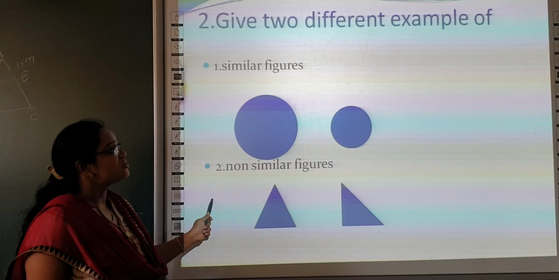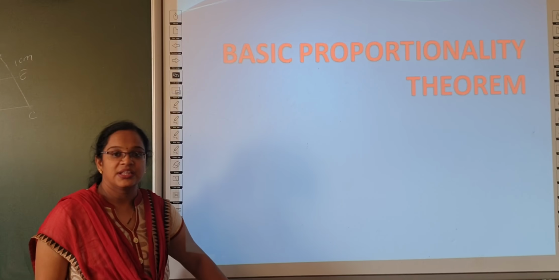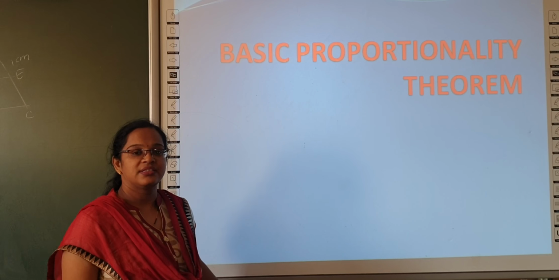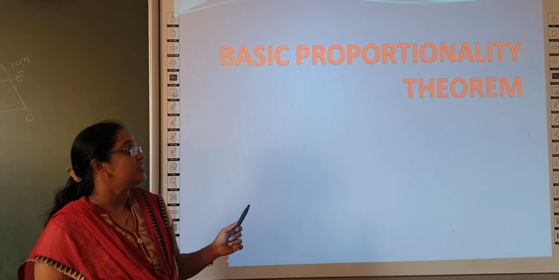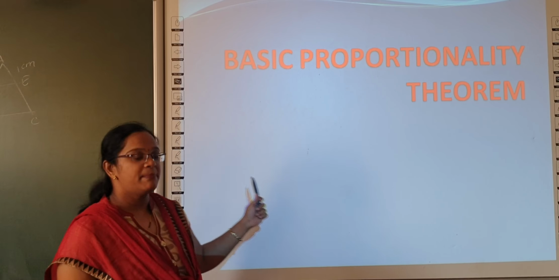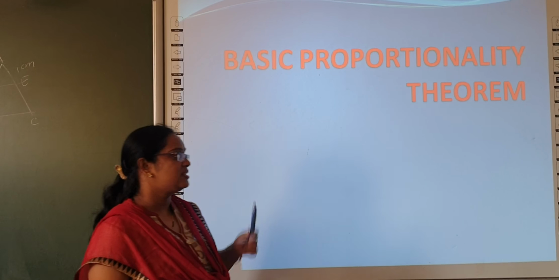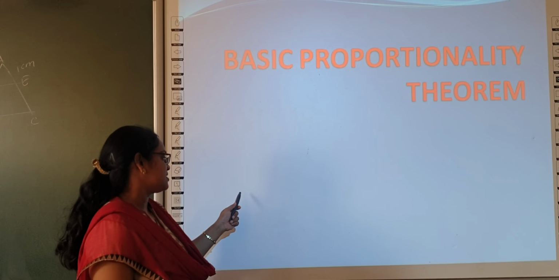So based on these similar figures, the Greek mathematician Thales has given a theorem for triangles. That theorem is called the basic proportionality theorem. So what does this basic proportionality theorem state?